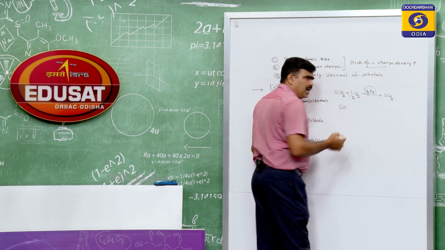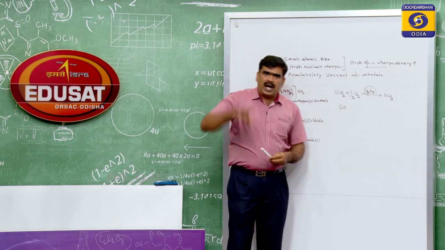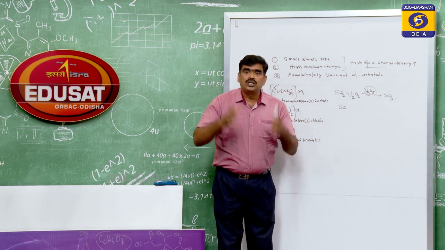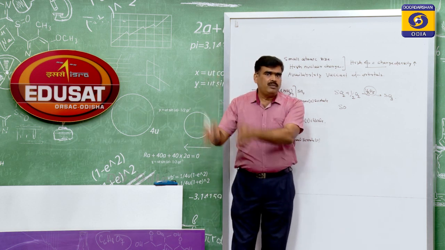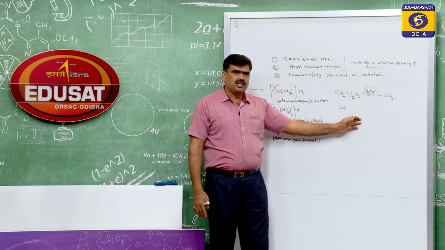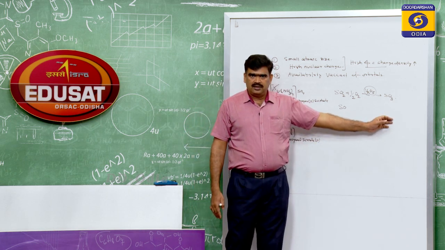That is why they participate in the reaction and make a number of unstable intermediates. These unstable intermediates are then converted into stable products. We will discuss in detail. Okay.